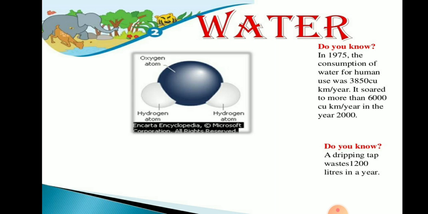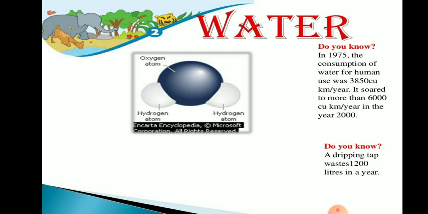So what are the reasons for this? Number one is consumption is increasing due to the increasing population. And number two is we are using more water than what we need. In our modern society, with our lifestyle, we consume more water. So these are some of the reasons for increasing consumption of water.